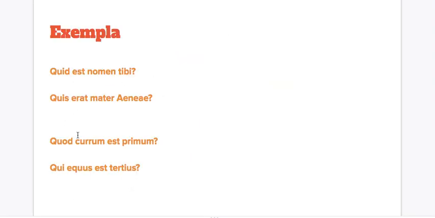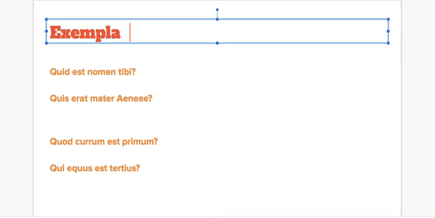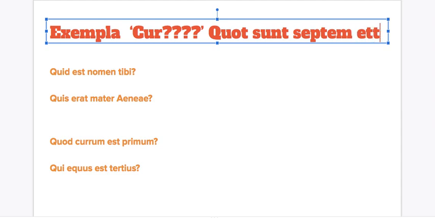So here are some exempla of the interrogative pronouns and adjectives we're going to be looking at, but you might have thought of other words besides quid and quis, like cur, why, or quot, how many? Sunt septem et duo. How many are 7 and 2?